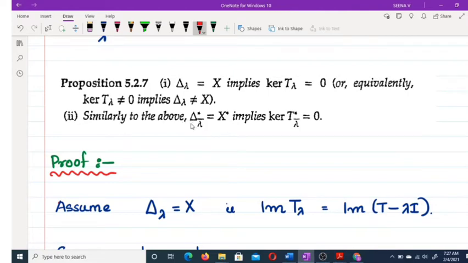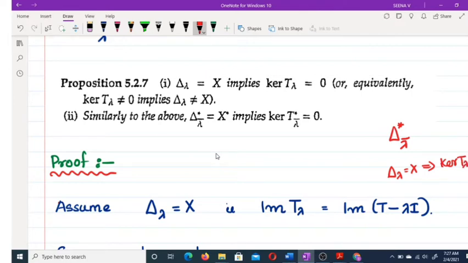This result is just from our previous corollary. We have delta, and in the case of T star, we have delta star. This is a closed subspace. And once we prove this one, delta lambda equal to X implies kernel T lambda equal to 0.